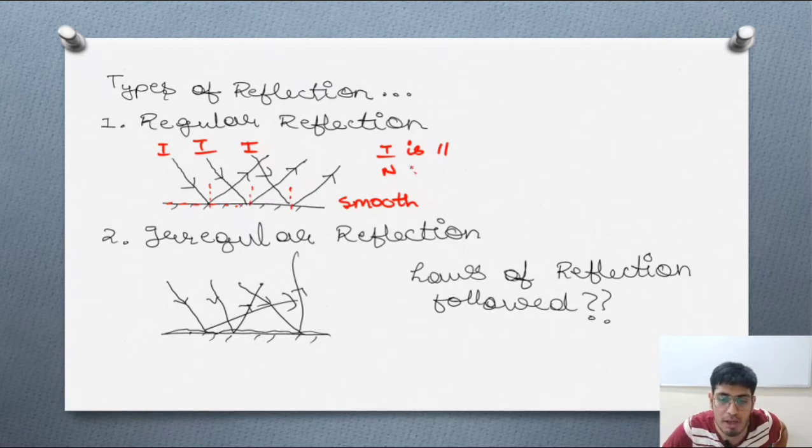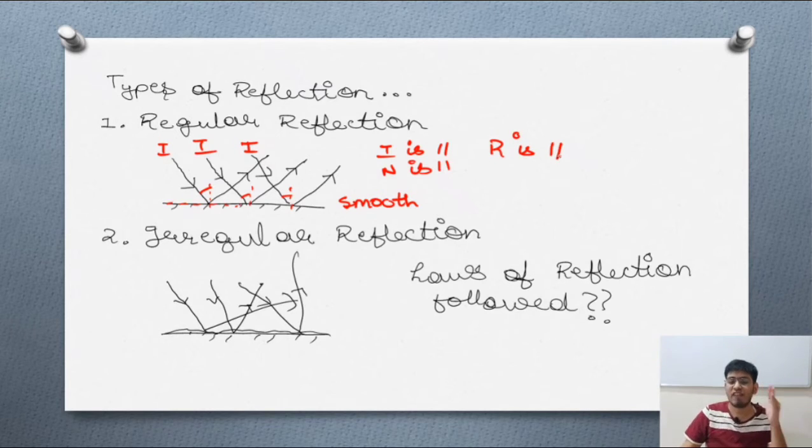Because the incident rays and the normals are parallel, the angle will also be equal in all the 3 cases. In all these cases, the angle of incidence will be equal, and because the angle of incidence is equal, the angle of reflection will also be equal, and because the angle of reflection is equal, we can say that the reflected rays are also parallel.